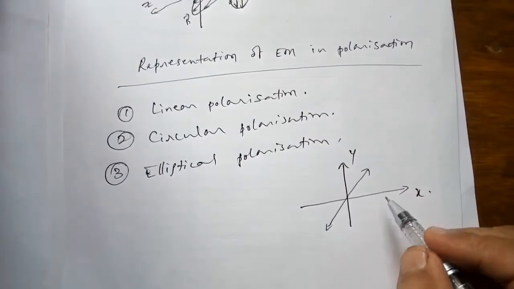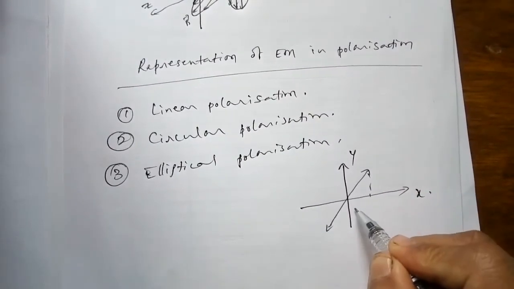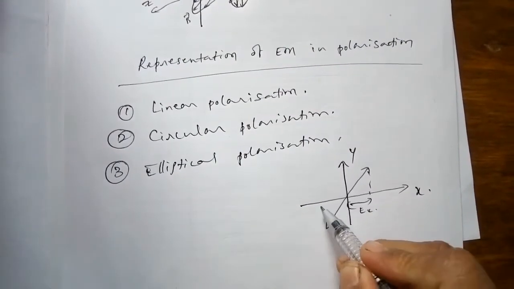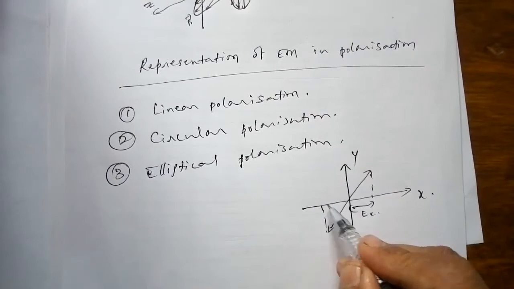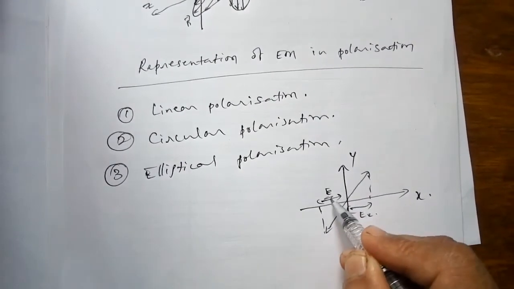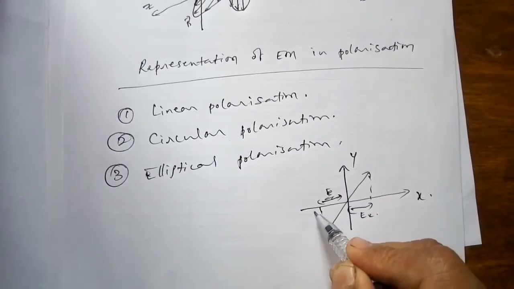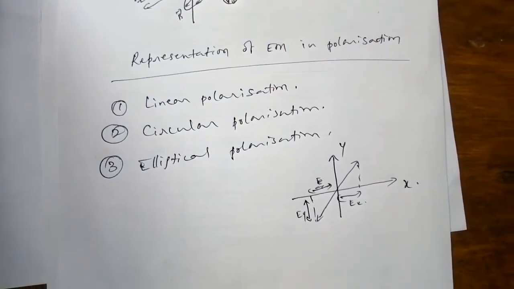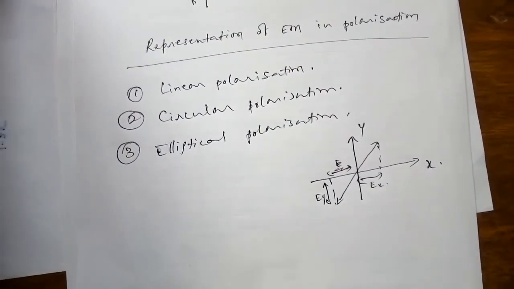So this is the x component, Ex component of the electric vector. This is the y component, Ey component of the electric vector.